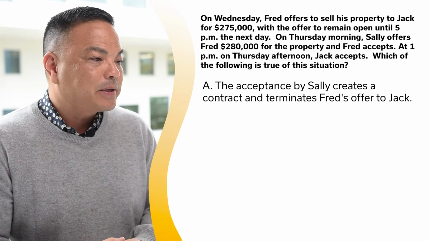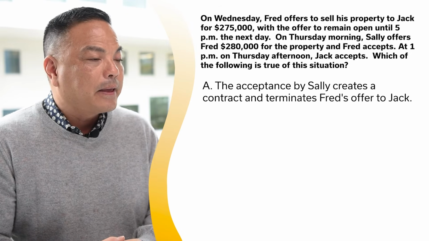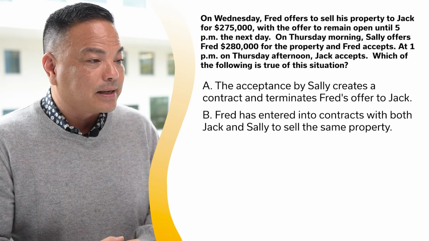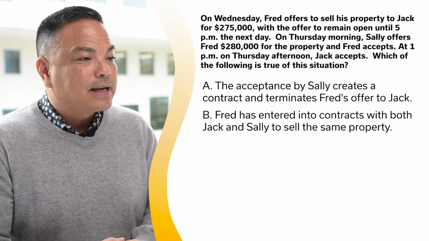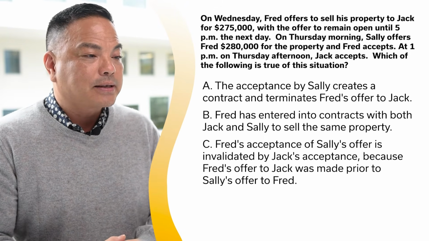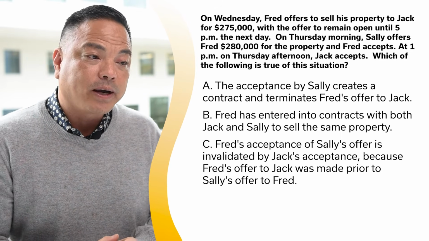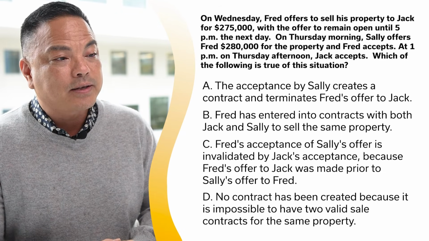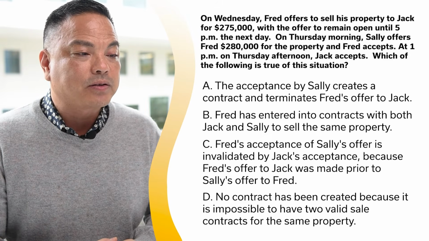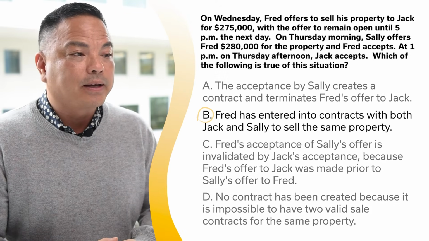A, the acceptance by Sally creates a contract and terminates Fred's offer to Jack. B, Fred has entered into contracts with both Jack and Sally to sell the same property. C, Fred's acceptance of Sally's offer is invalidated by Jack's acceptance because Fred's offer to Jack was made prior to Sally's offer to Fred. D, no contract has been created because it is impossible to have two valid sale contracts for the same property. And the answer is B as in boy.